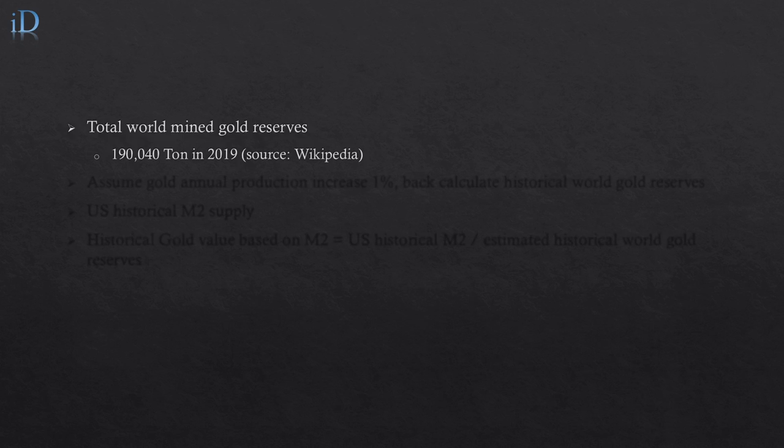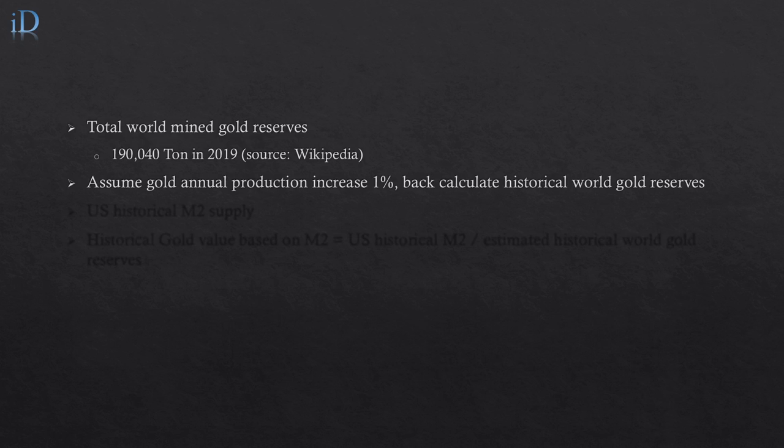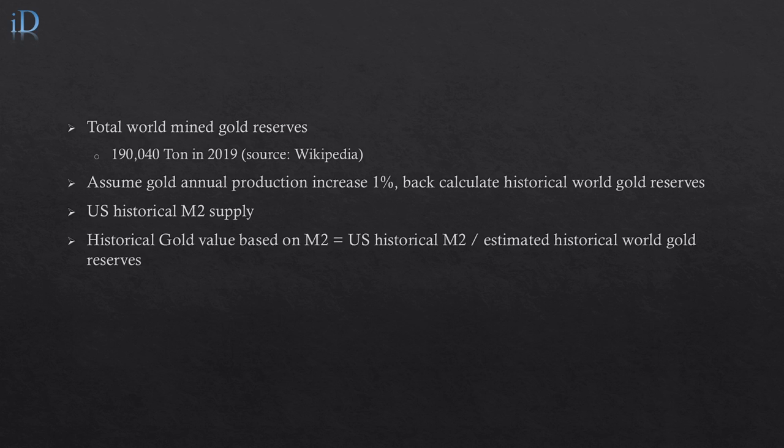We can use 2019 world gold reserves data, assume gold annual production increases by 1%, and use that to back calculate historical gold reserves. This is not the actual data, only for comparison purposes. With US historical M2 supply, we can come out with the historical gold value. This is the estimated gold value based on M2 supply. We can use it to compare with the actual gold price.